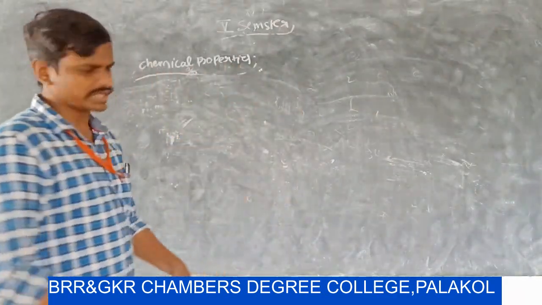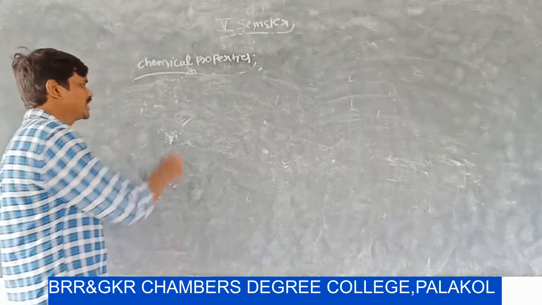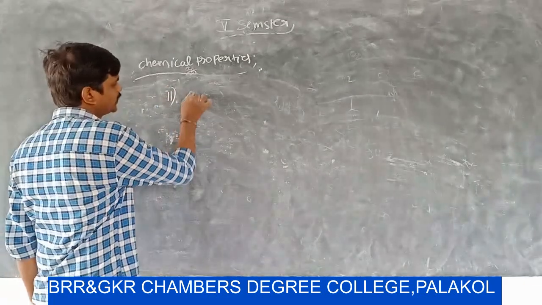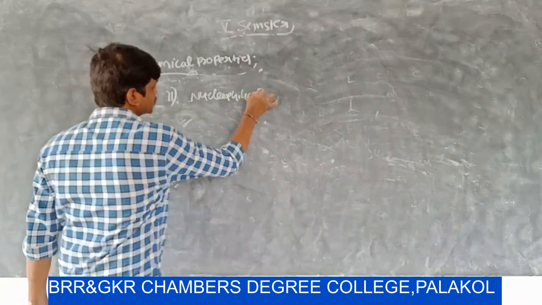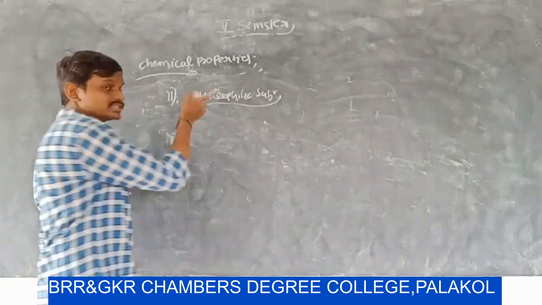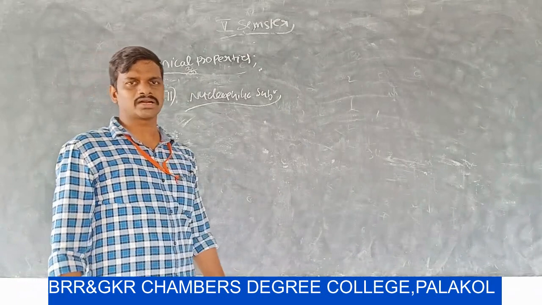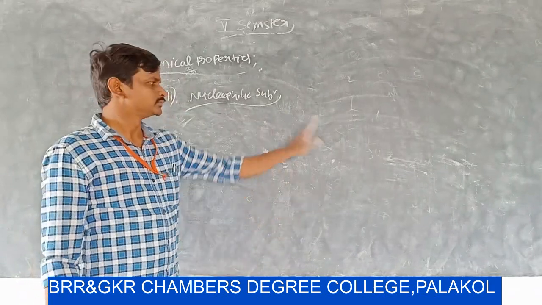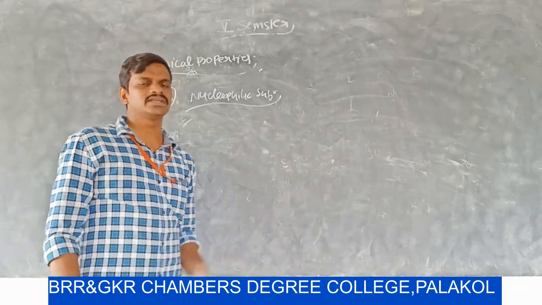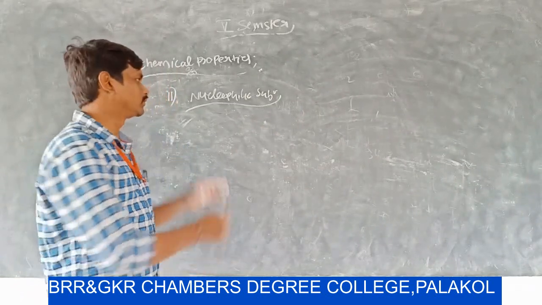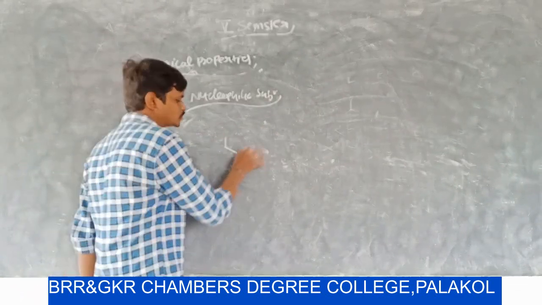Here we discussed electrophilic substitution reactions. Now the next chemical property is nucleophilic substitution reaction. So what is an electrophilic substitution reaction? It is the substitution of an electrophile by another electrophile. In all these reactions, one electrophile is replaced by another electrophile. Now we are discussing nucleophilic substitution reaction.